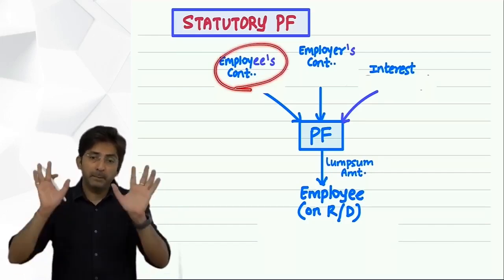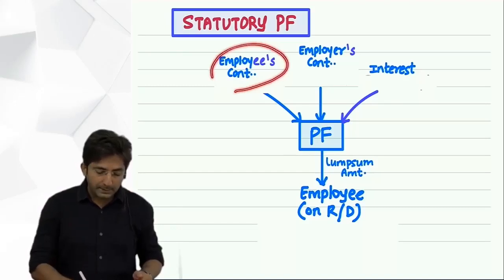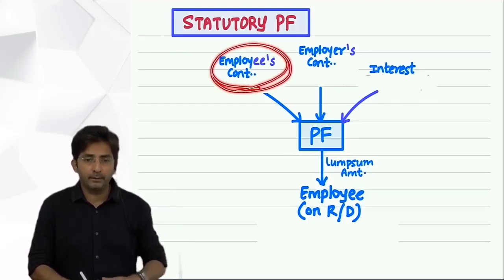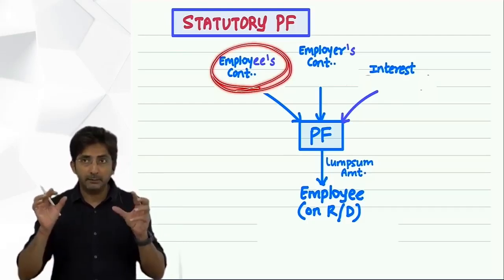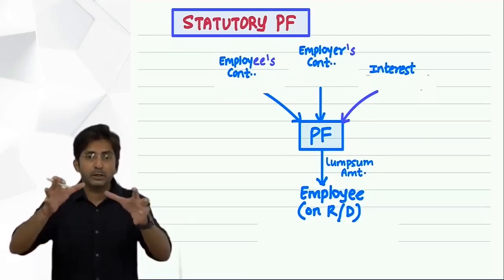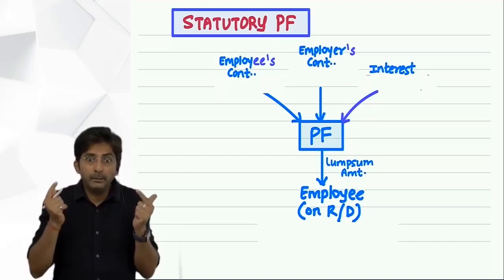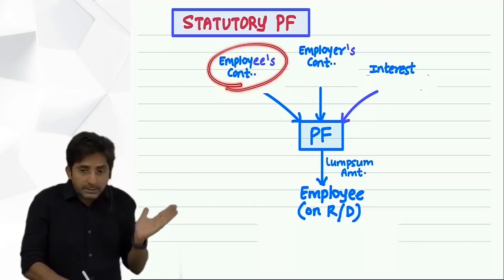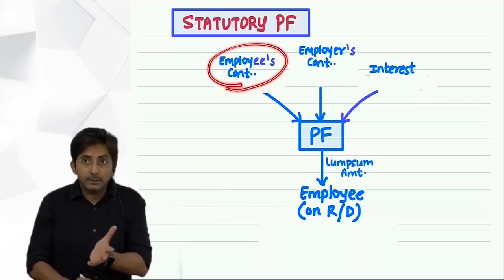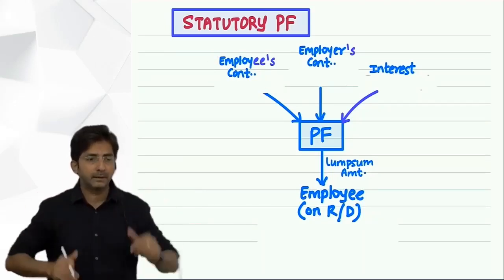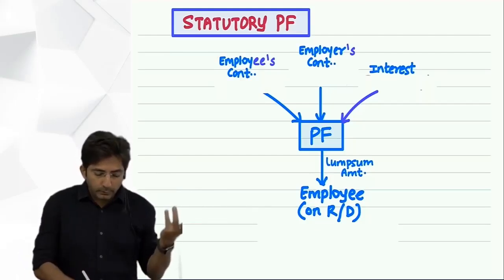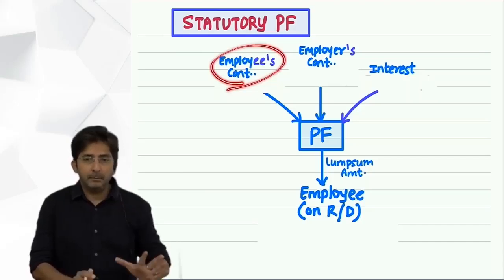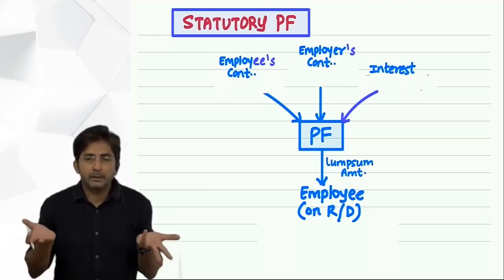So imagine you write basic salary also, and then you pass the entry of employee's contribution also, it will amount to a double effect. Okay. So since for basic salary we have already made a policy to write the gross amount, gross amount automatically means that from that only the employee's contribution is set aside. So it is not a new item, it is a part of basic salary. So if someone says, why do we ignore this? The simple reason is, it is a part of basic salary. And basic salary we always write in the statement, at the top of the statement.